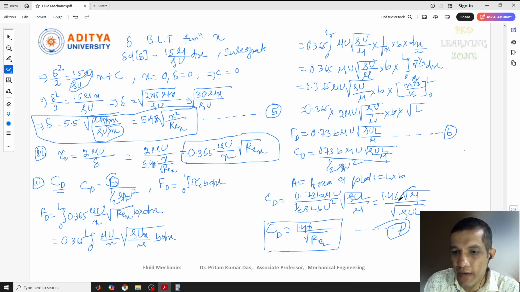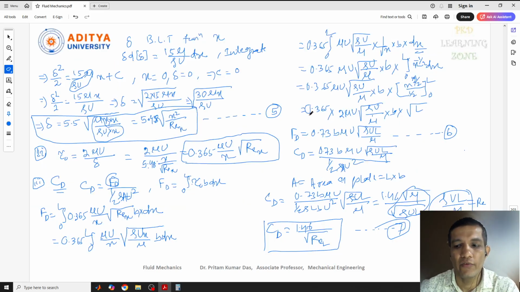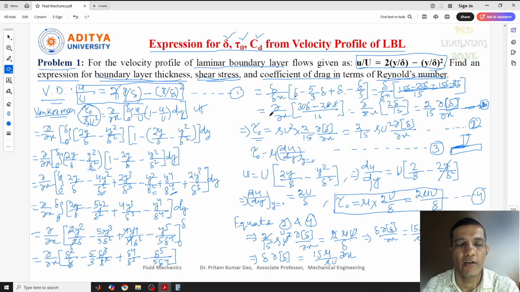Now this part is actually rho u L by mu, which is equal to Re, the Reynolds number. Anyway, I hope you understand this equation and how to derive it, though it is a little bit lengthy. The question can be given in any type, for a problem or to derive the expressions. We need to derive the expression for the boundary layer thickness, shear stress, and the coefficient of drag in terms of Reynolds number, where the velocity profile of the laminar boundary layer will be given. I hope you understand this derivation. Still, if you have any doubt or query regarding this, you can give a comment in the comment box. Thank you all.